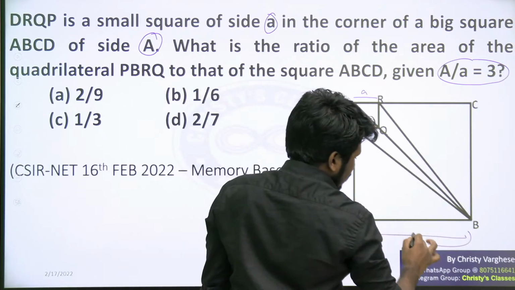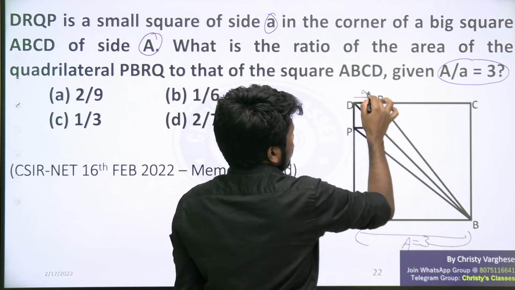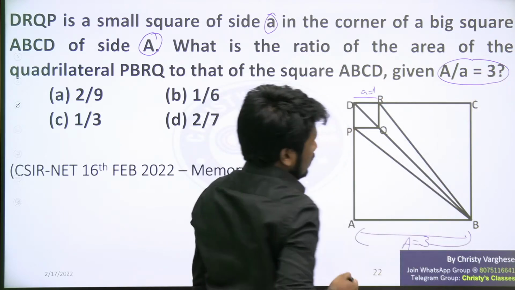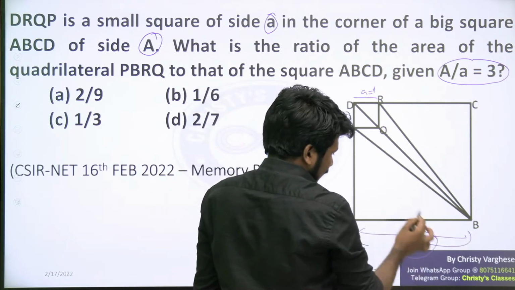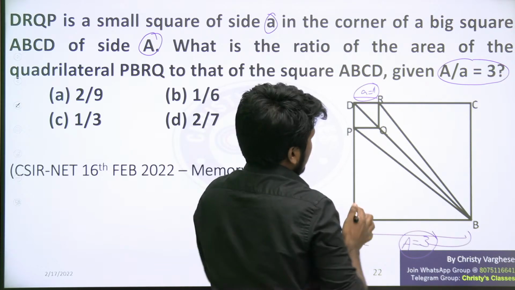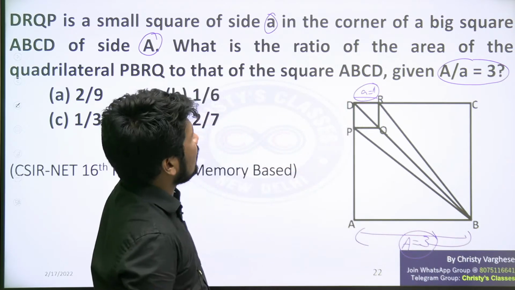That means if you consider A is 3, taking an example, then small a will be 1, so that 3 by 1 is 3 itself. A by a is 3 is satisfied. If you take the example, let A be 3, then small a will be 1. Or the side length of the big square is 3, and the side length of the small square can be taken as 1.